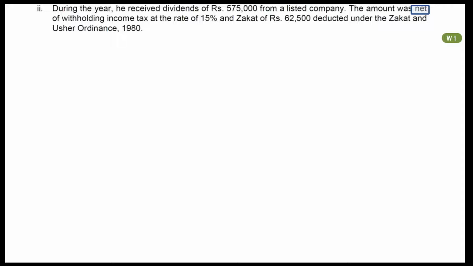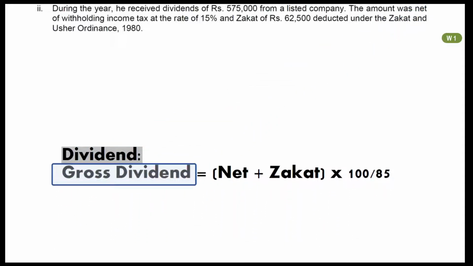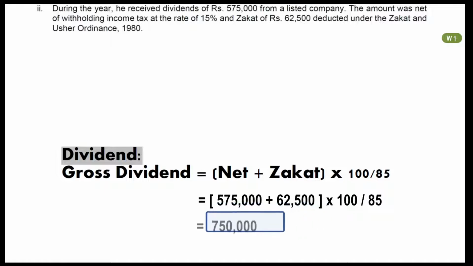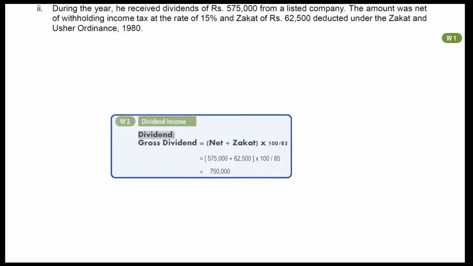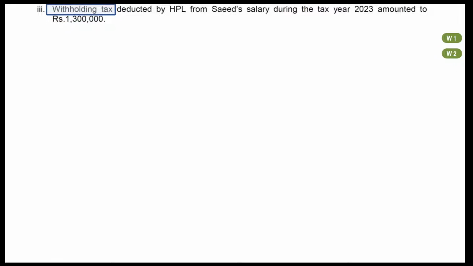We need to work out gross dividend first. Recall formula we discussed earlier. Use information given in question. Please note that 85 has been calculated after deducting rate of tax from 100. Gross dividend comes to rupees 750,000. Let's call it working 2. We will use this working later. Next information is about withholding tax of rupees 1.3 million. Please note this information. We will use it later.